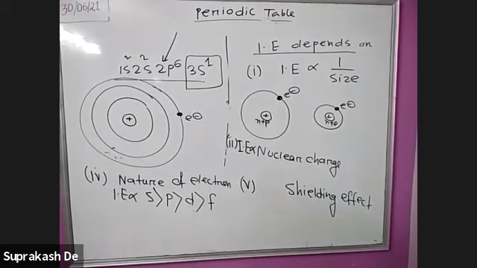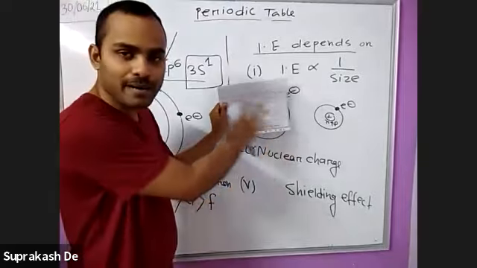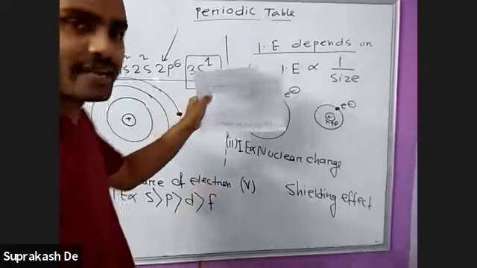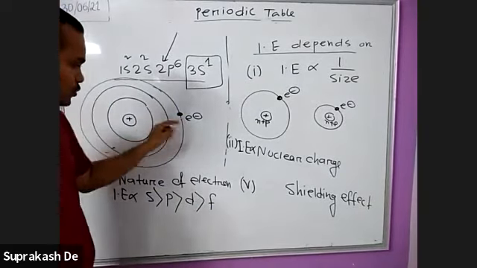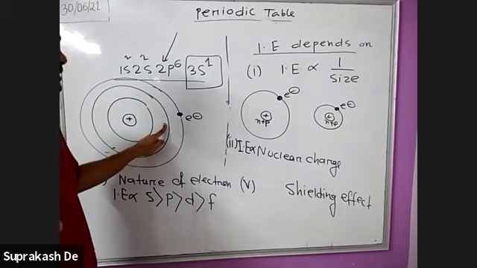Suppose the camera is the nucleus. In this classroom, I am taking the class to the camera. If I hold an obstruction, a screen, in front of the camera, nothing is visible. If I move away, the board is partially visible. So if it is closer, then the screening effect is more appropriate. When I go away, the effect decreases. That's why from the outermost shell to the penultimate orbit, the electrons are creating the shielding effect.